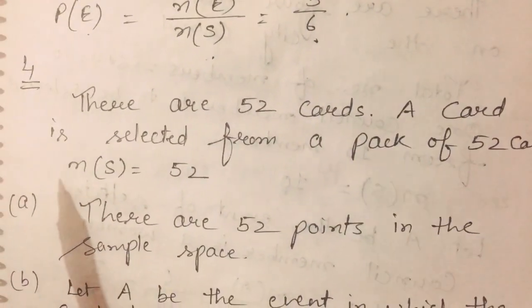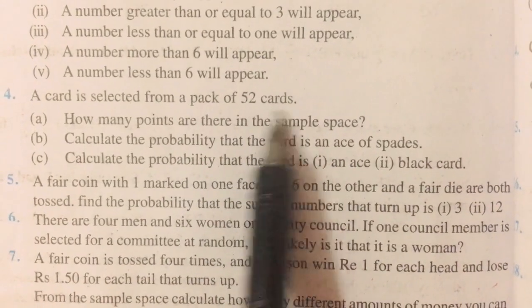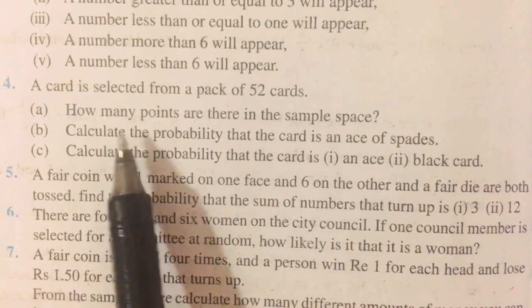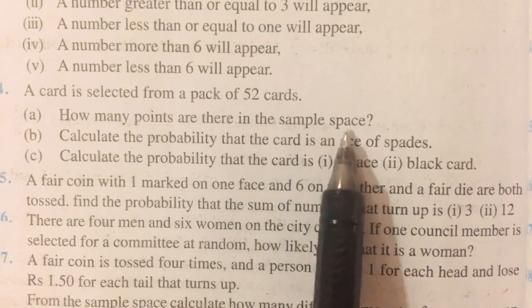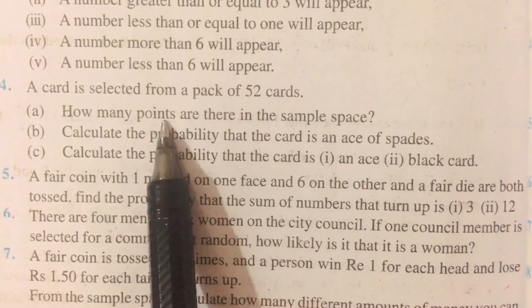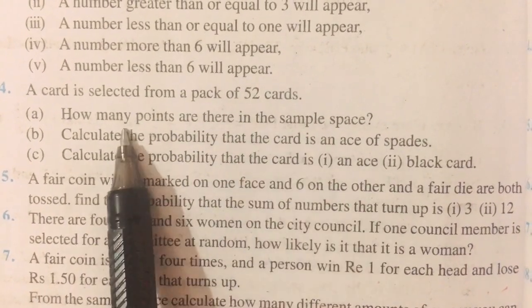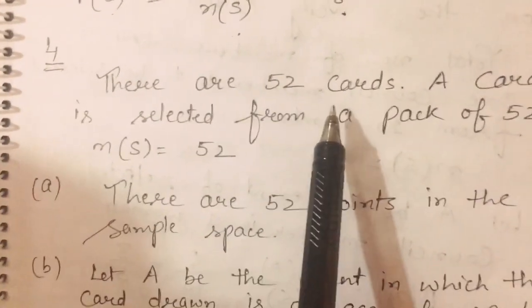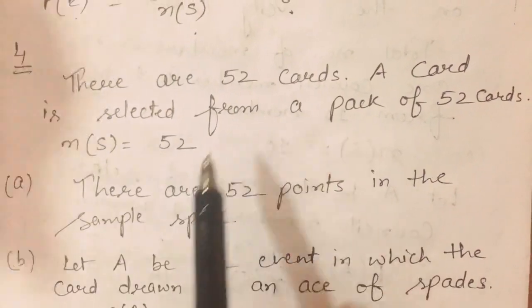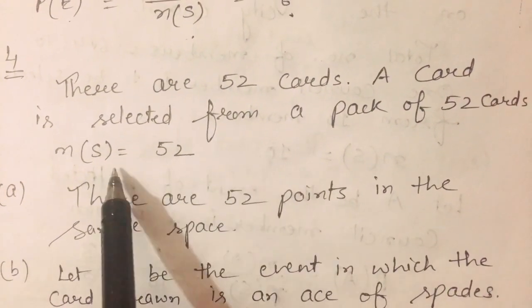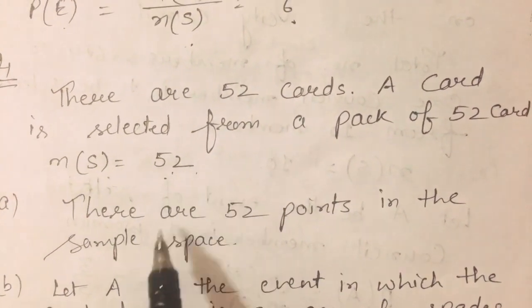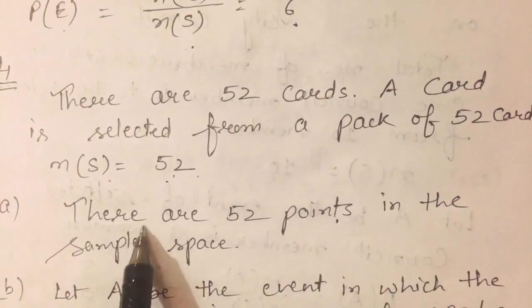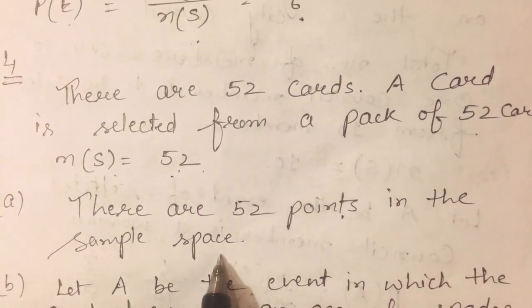Now come to question number 4. In question number 4, a card is selected from a pack of 52 cards. There are a total of 52 cards. How many points are there in the sample space? It means we have to check how many numbers are in the sample space. If there are 52 cards, then there are 52 sample points. So the number of points in the sample space is 52.